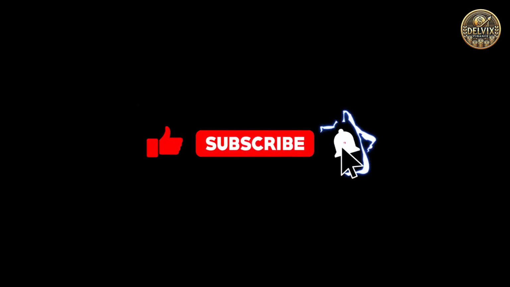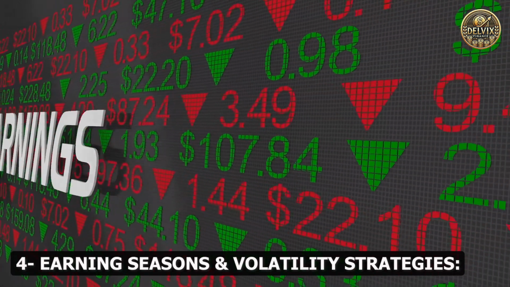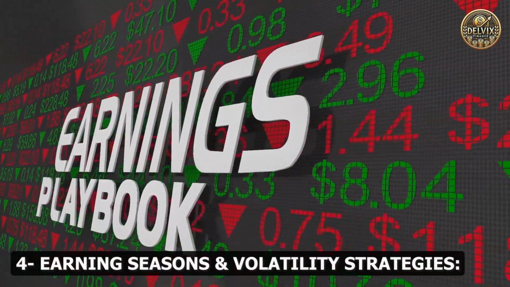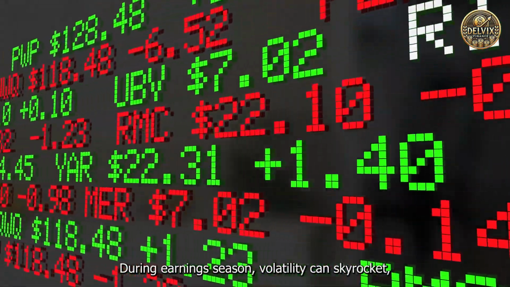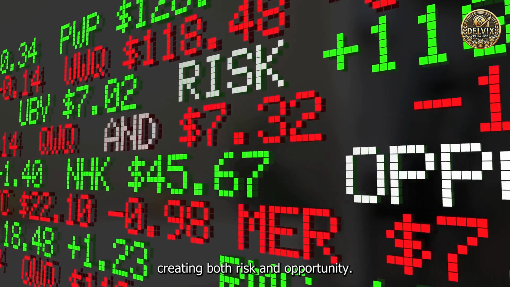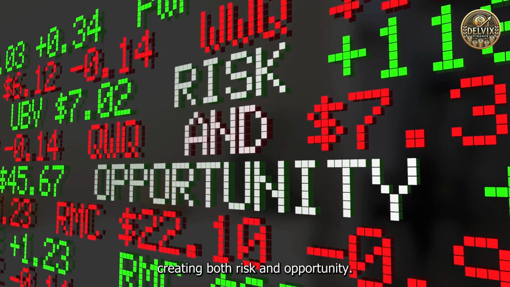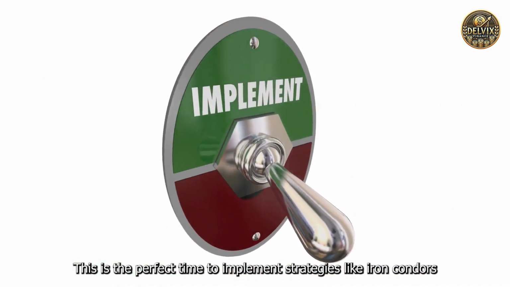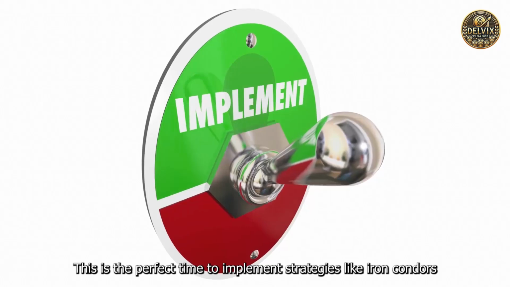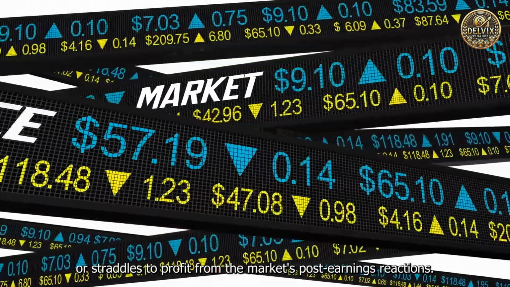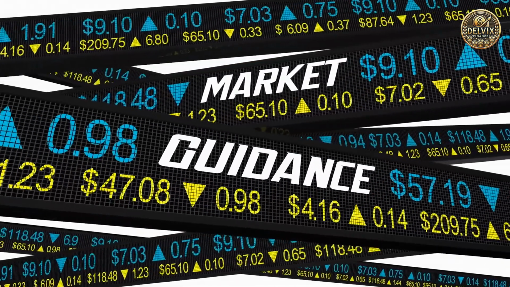4. Earnings season and volatility strategies. During earnings season, volatility can skyrocket, creating both risk and opportunity. This is the perfect time to implement strategies like iron condors or straddles to profit from the market's post-earnings reactions.